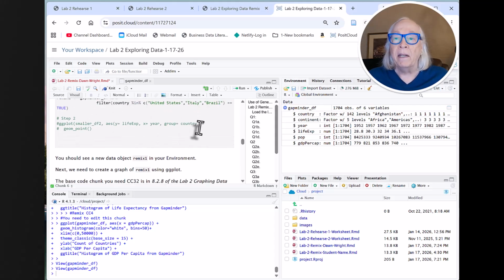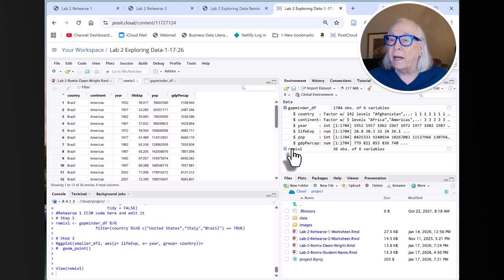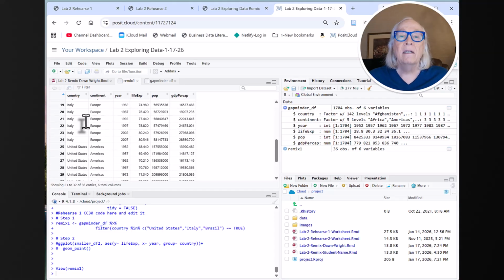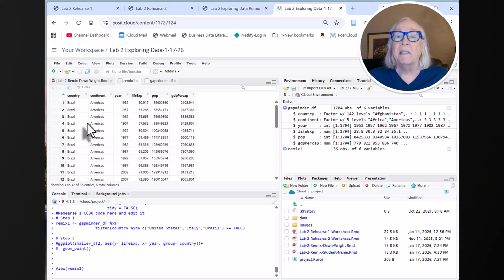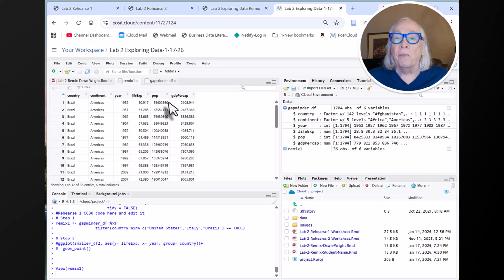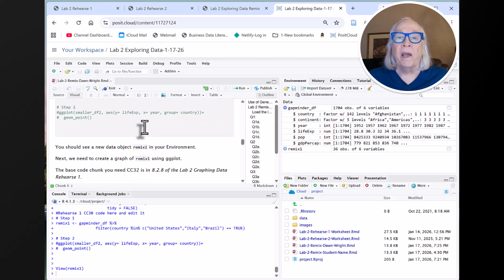And again, we commented this out, so now I can run this. And you can see we've got a new data object, data frame there, with just 36 observations of 6 variables. And those are Brazil, Germany, Italy. Did I mess that up? I forgot. Let's double check here. Italy, I got it right. Okay, so the data object is correct now, and I can hide that. And let's go on down here.